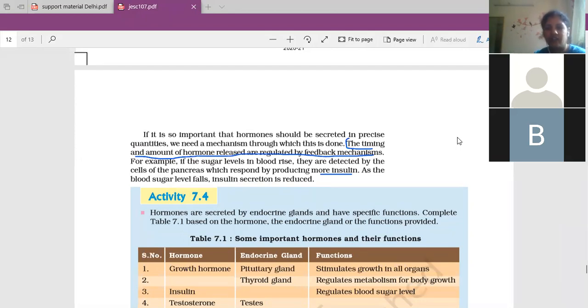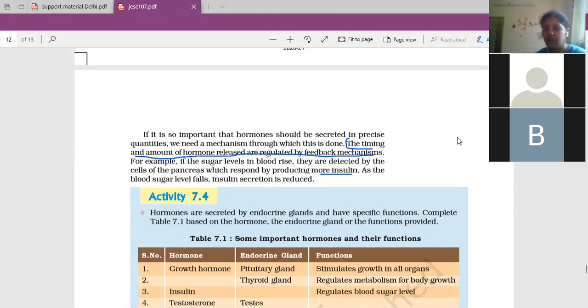The pancreas will get the information. Pancreas itself won't get the information. The pituitary gets the information from the brain. So the pituitary will get the information and send one message to the pancreas. Now the pancreas will start secreting insulin, because it got the information that the sugar level has increased. So what is insulin's function? Insulin acts on the glucose. It starts sending this glucose faster to the cells for the respiration process.